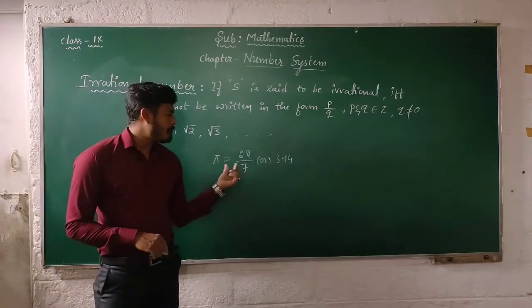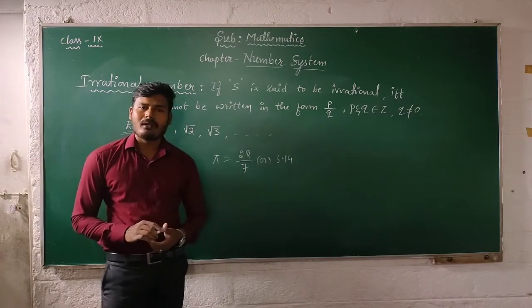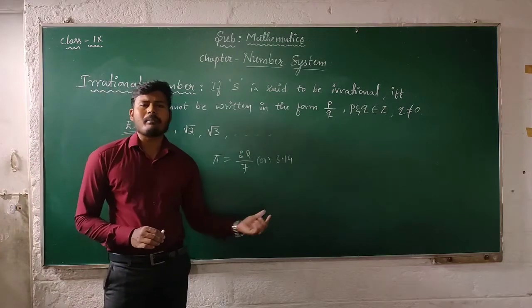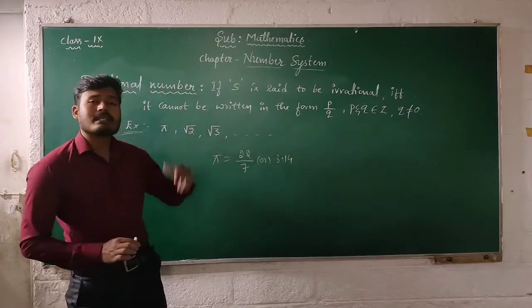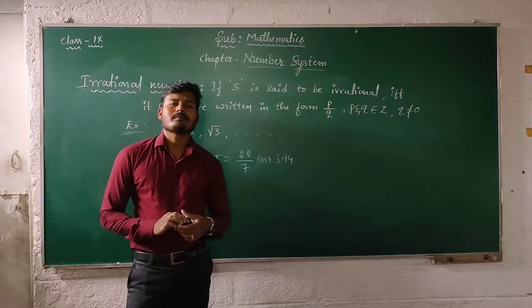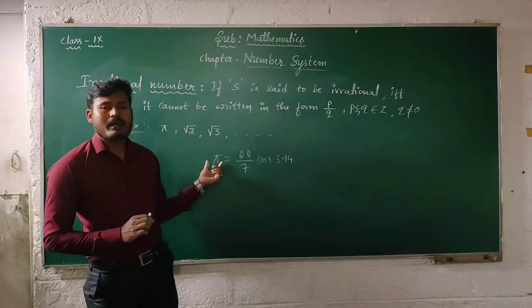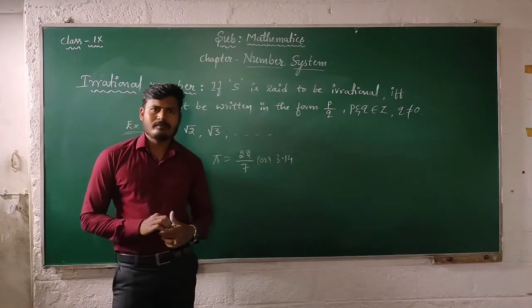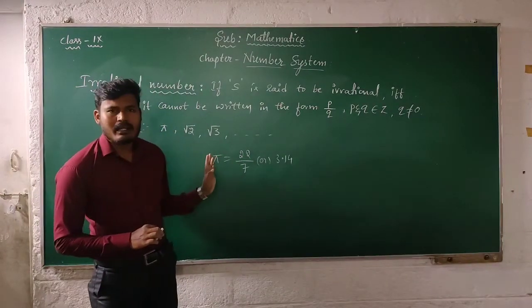Isn't it? Then why is it considered irrational, since 22 by 7 is in the form p by q? Because the value of pi is not exactly equal to 22 by 7. This is an approximate value of pi.